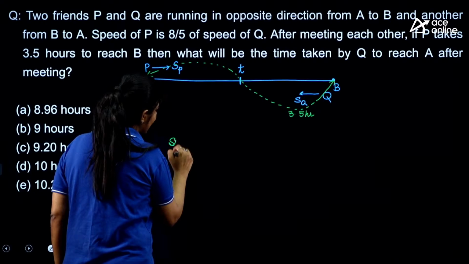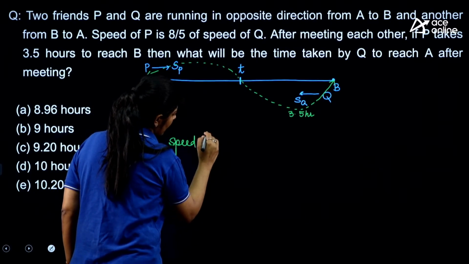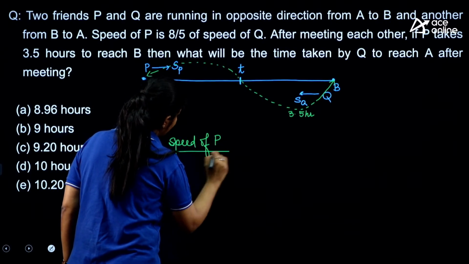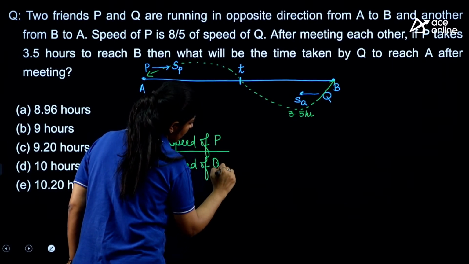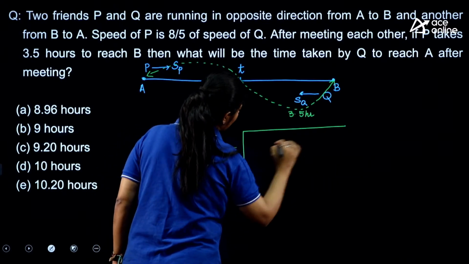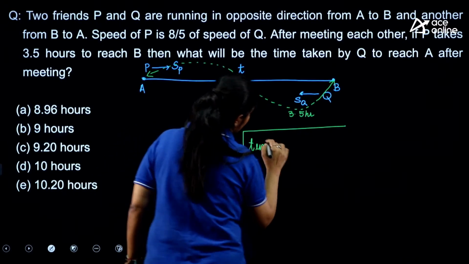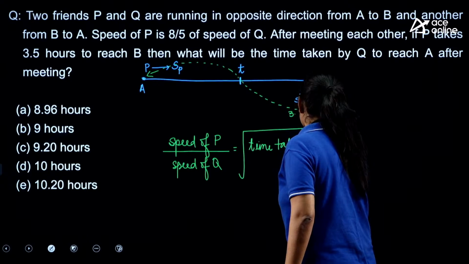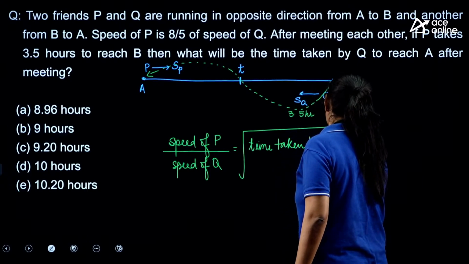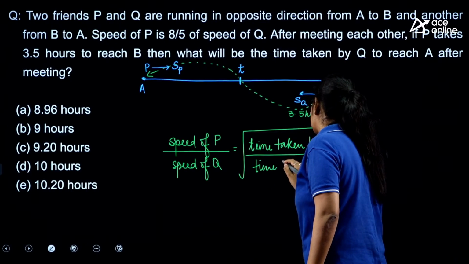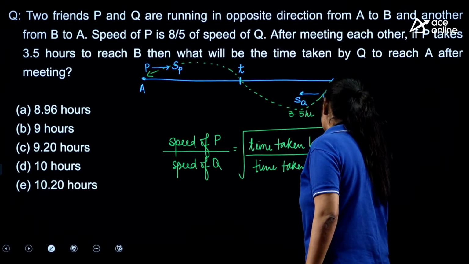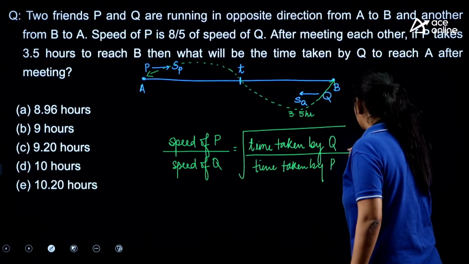So the formula says that speed of P divided by speed of Q is nothing but the square root of time taken by Q divided by time taken by P after meeting.